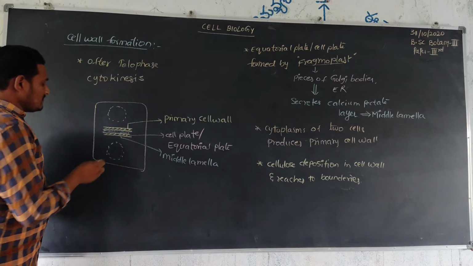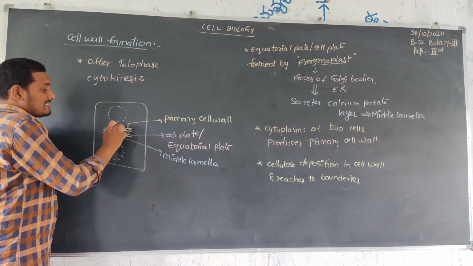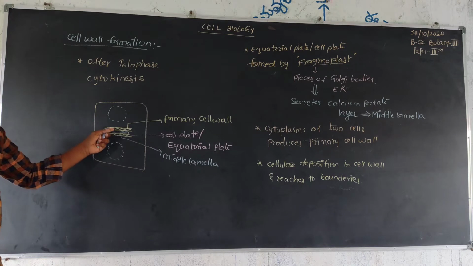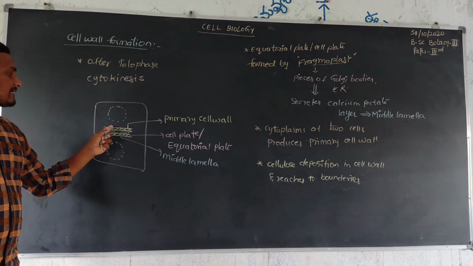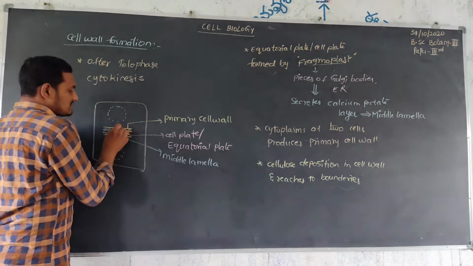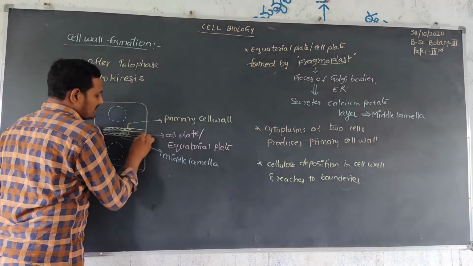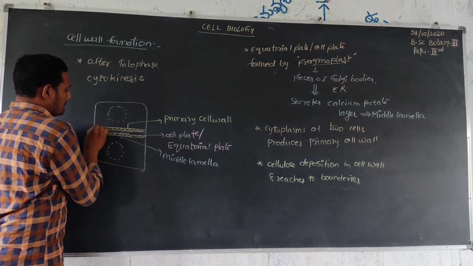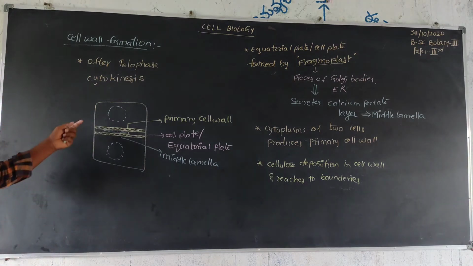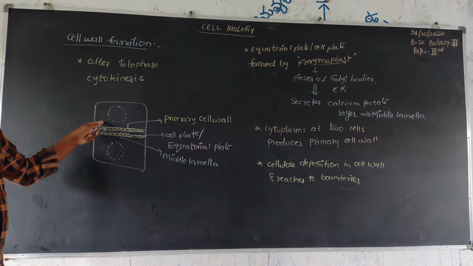It means the cell wall is first a primary cell wall, and after that a secondary cell wall and tertiary cell wall are formed. In the primary cell wall also, some amount of cellulose is present. In the secondary cell wall, more cellulose is present. After cellulose deposition in the cell wall, the cell walls reach the boundaries. That's why two cells are divided in cytokinesis. In the cytokinesis process, two cells are divided.